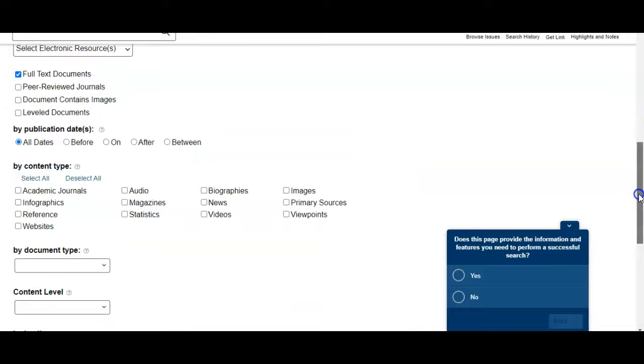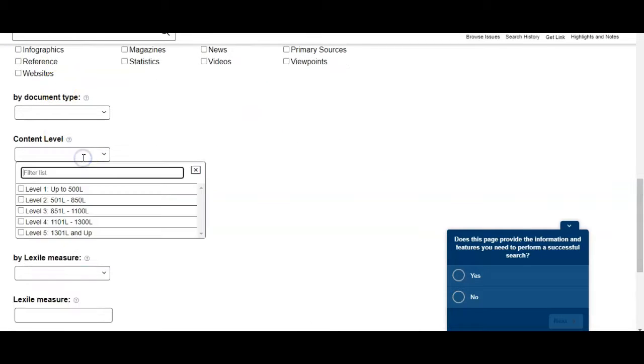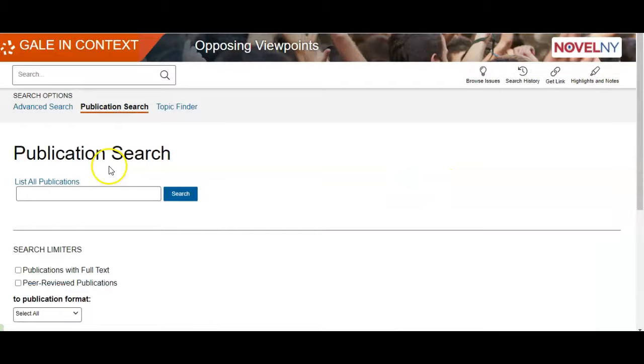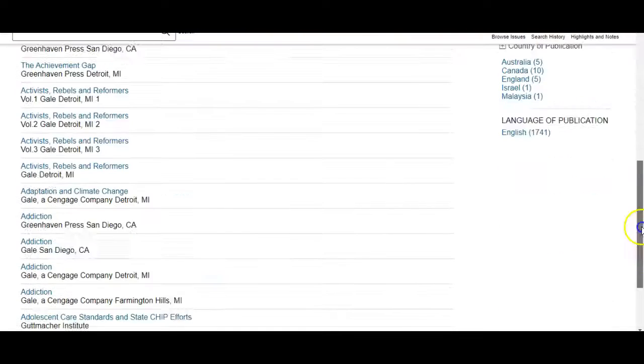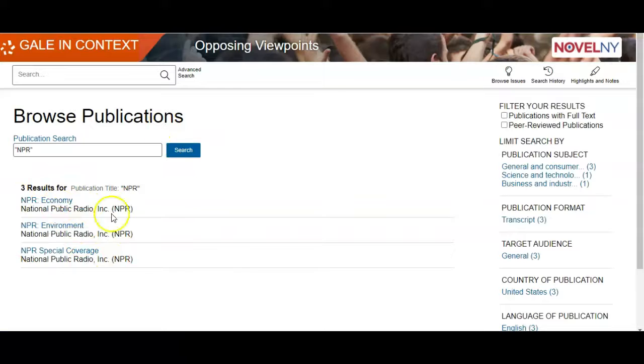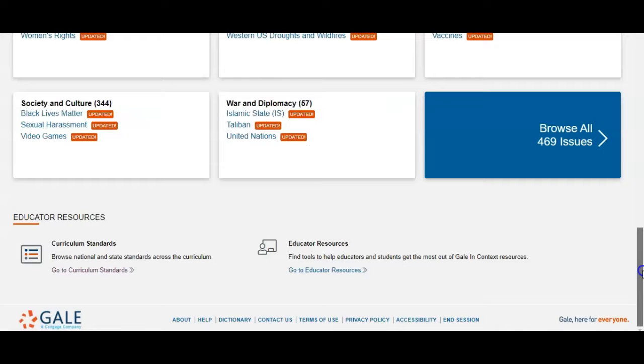As you can see down here, we can also filter for what type of content we want. We can also filter by content level, which again could be useful if you're working with younger students. And I like here that it just gives you the search tips. I feel like that's really useful for if a student is searching this database. We also have the ability to search by publication, and it gives you all of the publications that are possible. NPR, and this is what we have for NPR. We can also look at our search history, which is kind of cool. I hope you all get a chance to look at it.